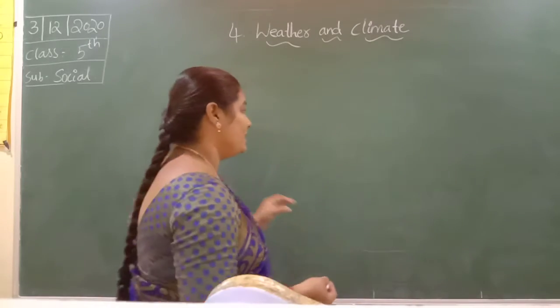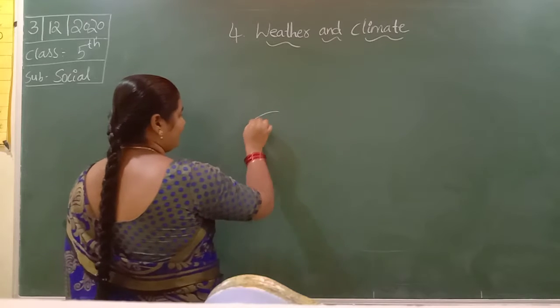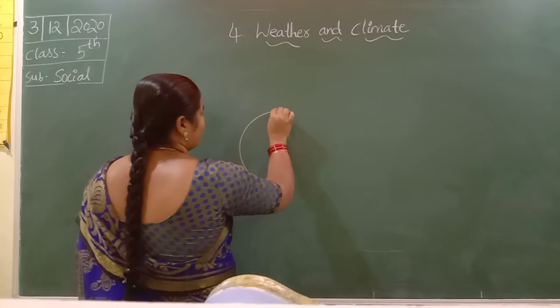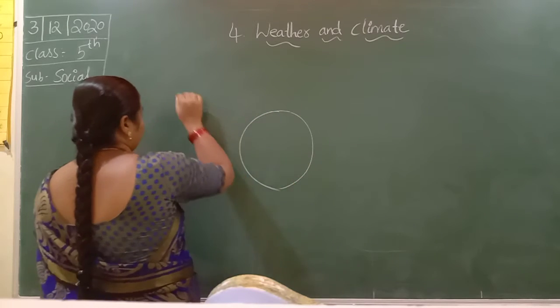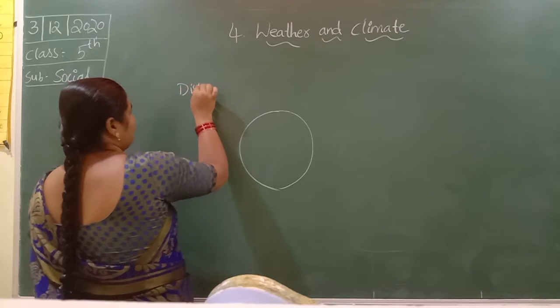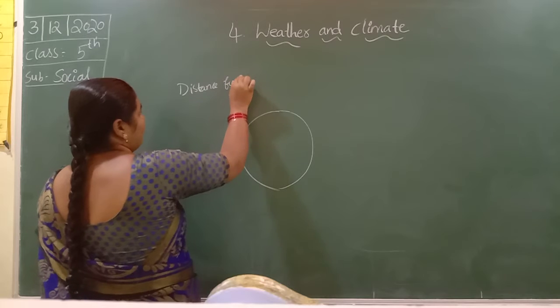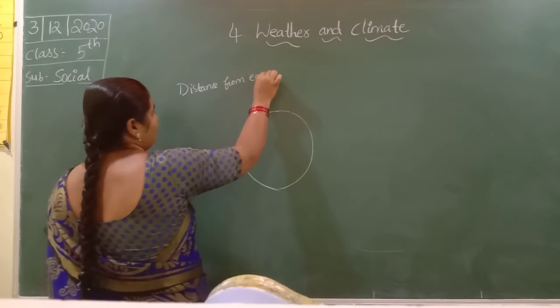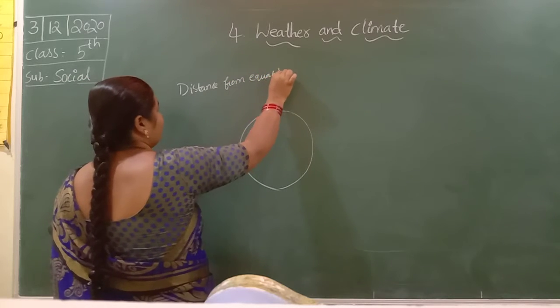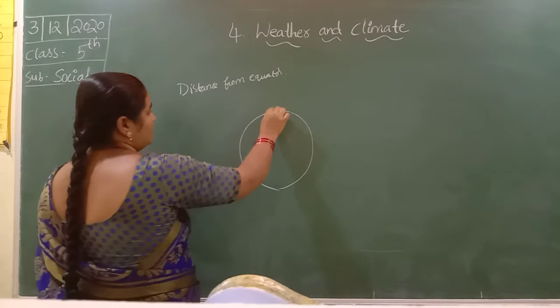The places near the equator, the distance from the equator. These are the poles.